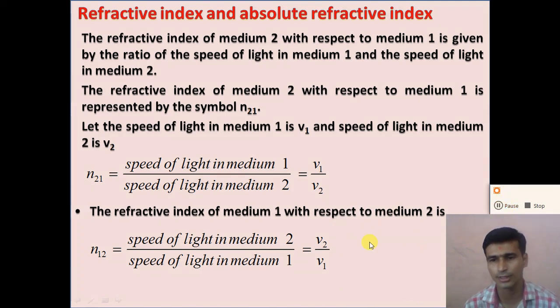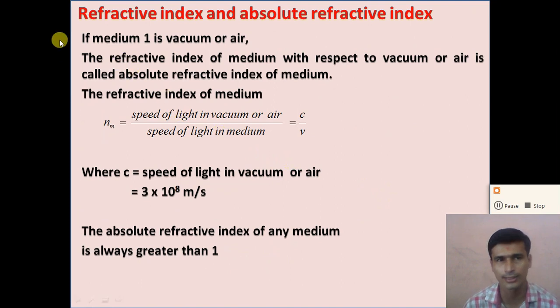Now, dear student, if we consider medium 1 as air, the speed of light in air is a constant. It is 3 into 10 raised to 8 meter per second. So this refractive index is called the absolute refractive index. Let us consider that medium 1 is a vacuum or air.